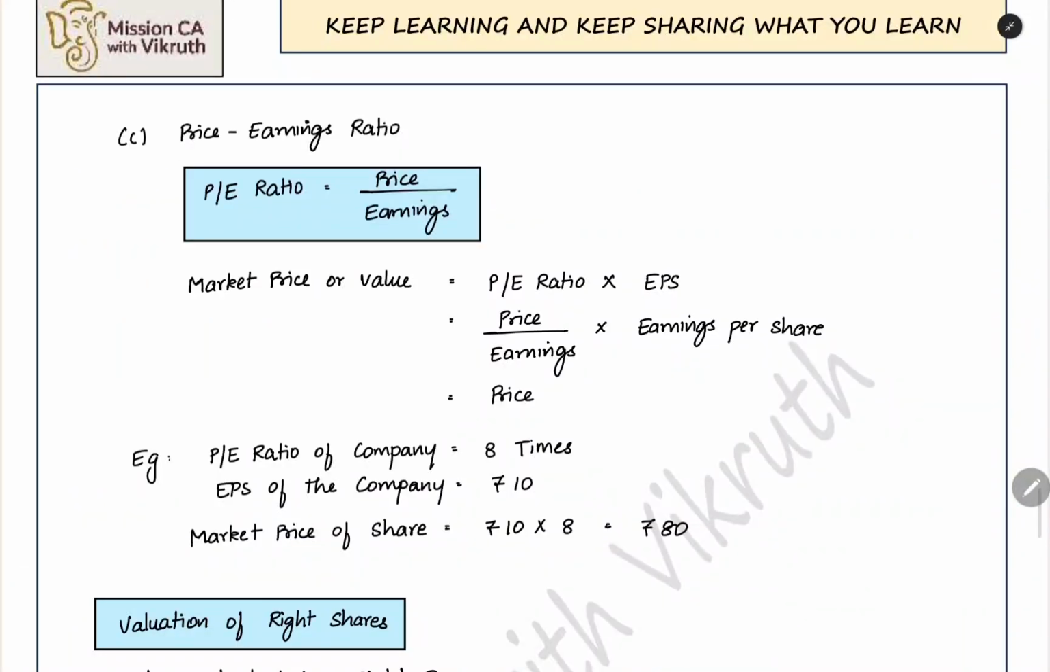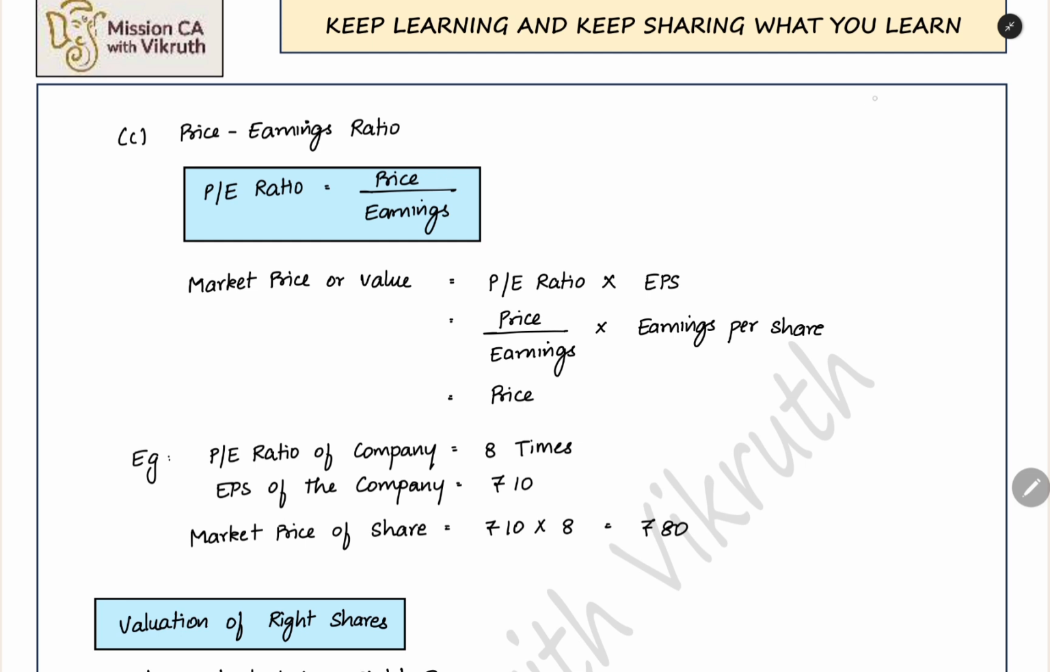Now the next model which you are going to see is the price earnings ratio method. Here we will be calculating the price earnings ratio based on past, historical data. What is the price of the share? What was the earnings of the share? Based on past data, we will have the PE ratio. Based on this ratio, we can find out the current market price of a share. This ratio itself says price divided by earnings. It is the formula for that ratio.